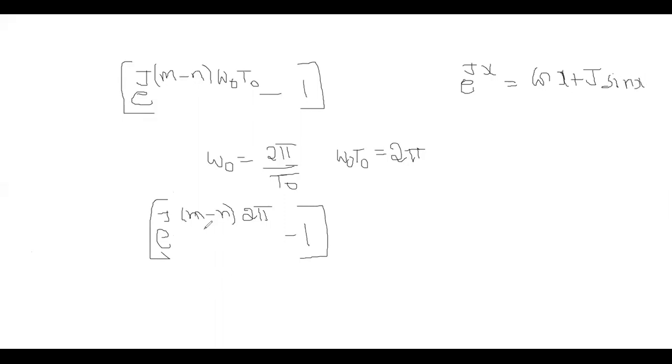Using this formula, what is x? It is m minus n times 2 pi. So cos of m minus n 2 pi, plus j sin of m minus n 2 pi. Whatever the multiplication factor is, cos 2 pi is always 1. Cos 2 pi is 1.